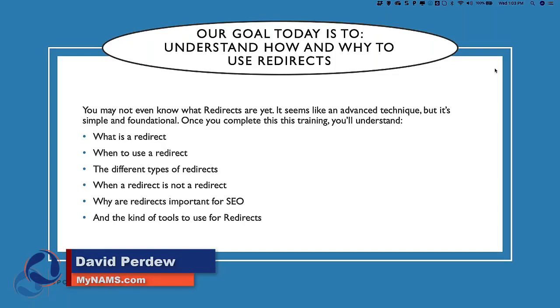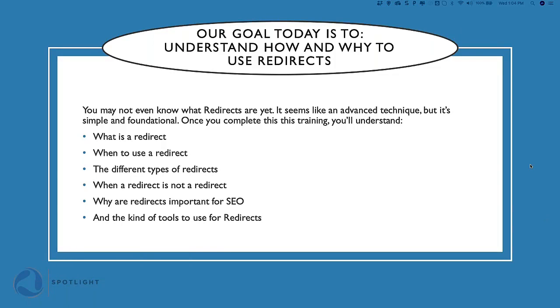So today, our goal is to understand how and why to use redirects. You may not even know what redirects are yet. As we've just experienced here, we have some folks who don't know what redirects are.